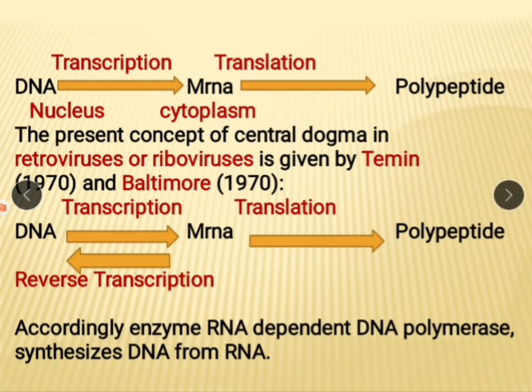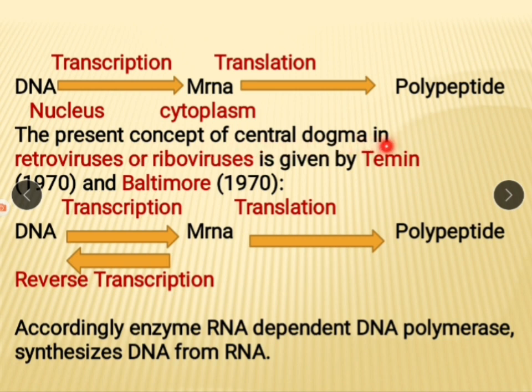See here, again the central dogma is shown in the figure. DNA produces mRNA. This process is called transcription. Where does it occur? It occurs in the nucleus. And mRNA comes into the cytoplasm, and according to its sequence, a polypeptide chain or protein molecule is produced, and that step is called translation. DNA produces mRNA and mRNA in turn produces protein.